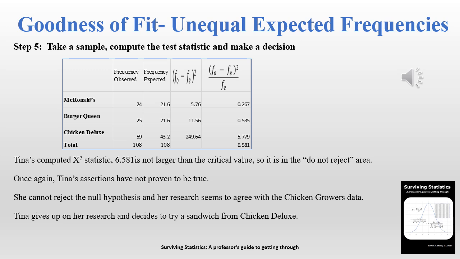We then end up with a chi-square of 6.582, and this is not larger than the critical value, so we do not reject the null hypothesis, and in this case, it appears that people do prefer chicken 2-to-1. Well, Tina can't reject the null hypothesis, and her research seems to agree with the chicken growers, so she's given up. She's decided she can't beat them, so she's going to go eat a chicken sandwich and see what the big deal is all about.